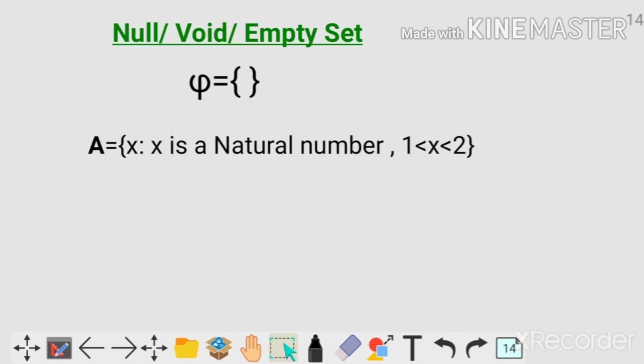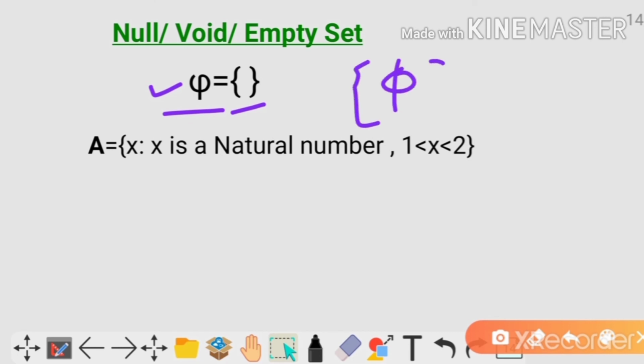Now let's move to the null or void set. The void or null set is that set which contains no element. We denote this set by this Greek letter phi. It is called phi, and also denoted by this empty bracket. Okay, we cannot write this. If we write this, then it will be a singleton set, not a null set. So it cannot be written like this.